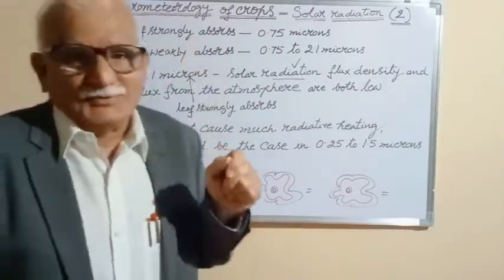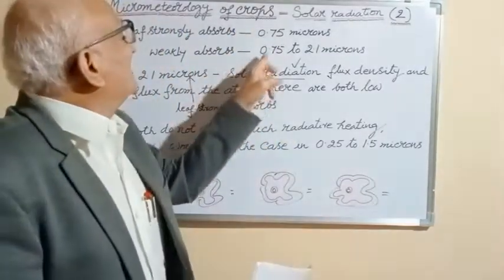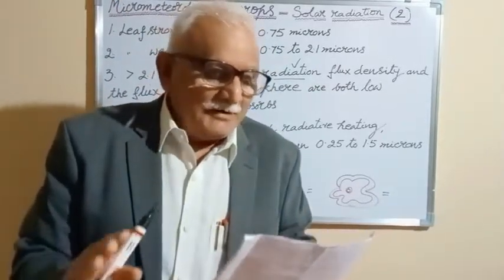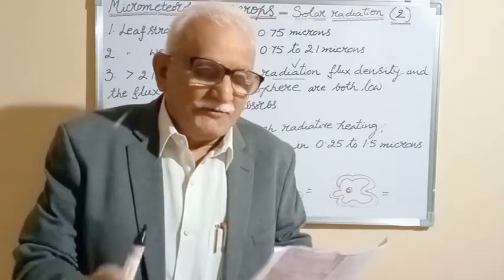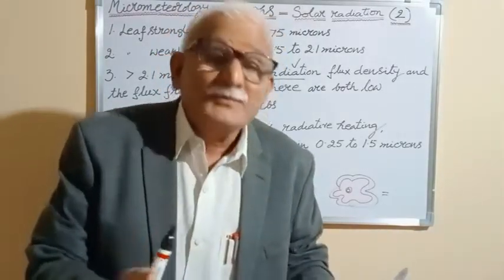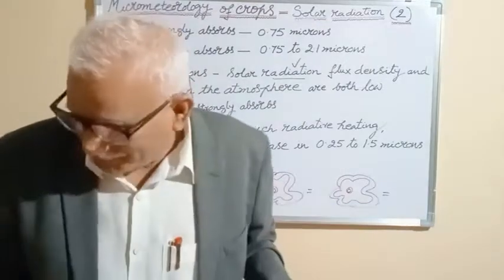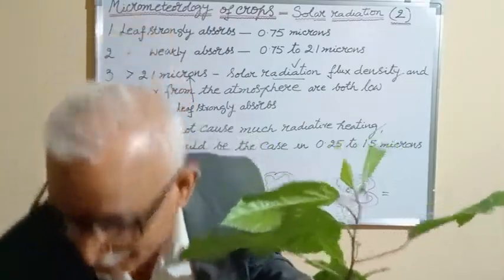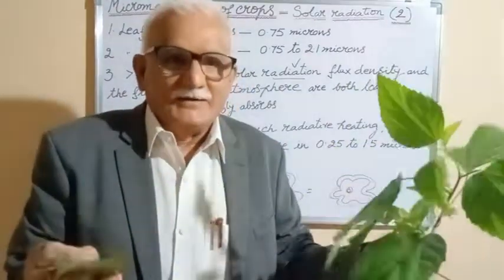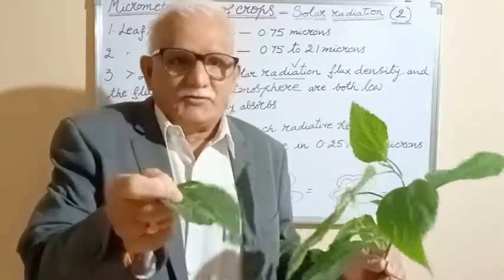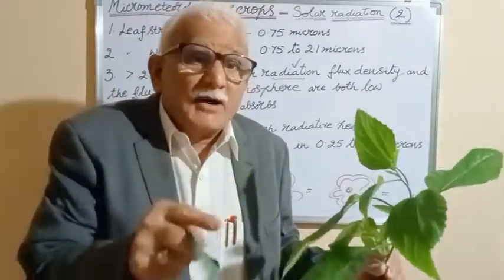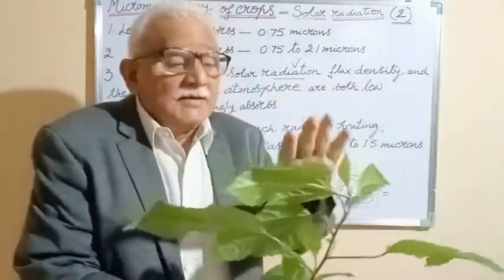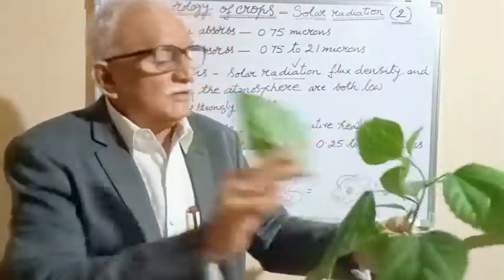Now the second point: leaf weakly absorbs between 0.75 to 2.1 microns. Between 0.75 and 2.1 microns, the leaf absorbs solar radiation weakly. What is the advantage for the leaf? Say, for example, I am holding a leaf, a twig, in my right hand. Leaf strongly absorbs 0.7 microns, but from 0.75 to 2.1 microns it absorbs weakly. That's why it is able to dissipate the heat which it is experiencing.